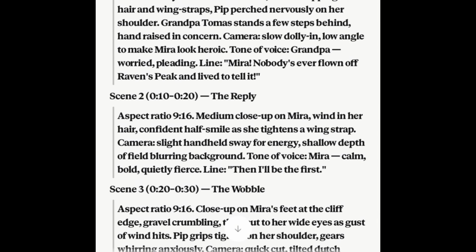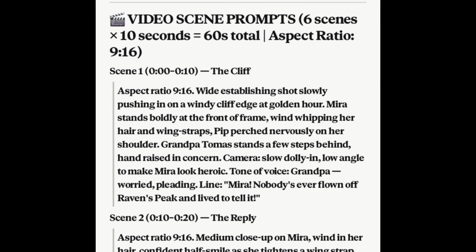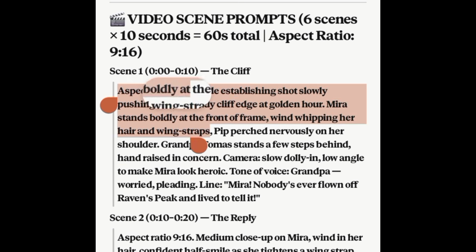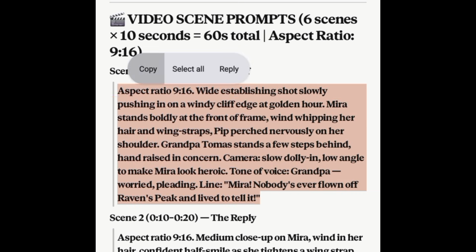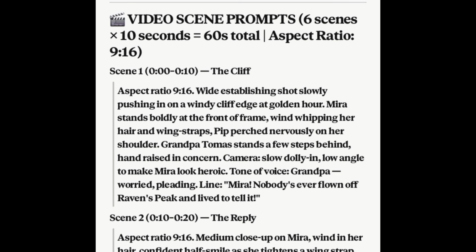So for that, I'm going to come over to the video prompt, which is aspect ratio 16:9. That's what I want. Wide establishing shot. You can see it is starting with the camera settings, which is wide establishing shot, slowly pushing in on a windy cliff edge at golden hour. Mira stands boldly at the front of. Anyways, there's no point reading. Let's copy scene 1 from here down to this point. Copy it. Now let's go generate the video.